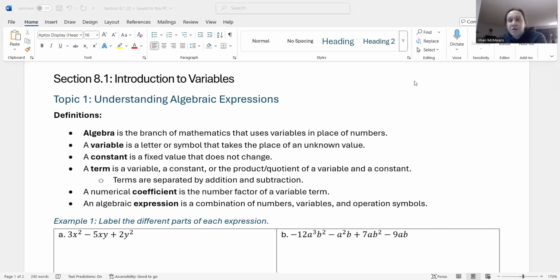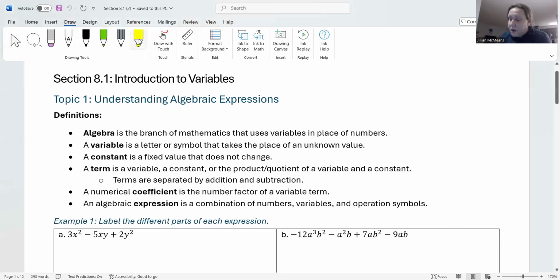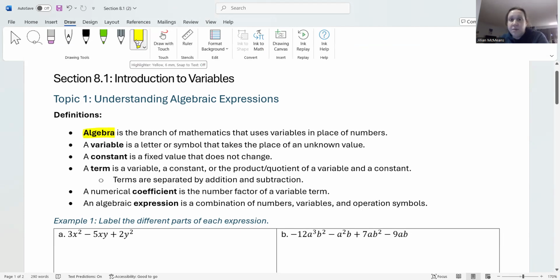Okay. So the first topic is just understanding algebraic expressions. Okay. So we need to bring back a few definitions. Some of these you have seen. So we're going to go through them again just to make sure everybody's on the same page. Okay. So the first definition is just for that of algebra. So algebra is the branch of mathematics that uses variables in place of numbers. And you can have very simple algebra. You can have fairly complicated, very involved algebra. We're not going to go deep. We're just going to barely scratch the surface, to be honest with you.